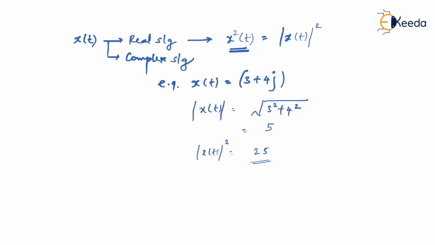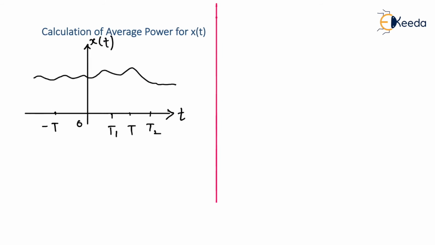We'll now see how to do the power calculations. When we do power calculations, this word is very important: we go for average power calculation of x of t. Again, I have taken a similar kind of signal, and again I'll be taking three cases. The duration of the signal should be known to you while calculating the power of a signal. So we'll take case 1. Let's say I want to calculate power within the duration from t1 to t2, as we have done for the energy signal, right? So I'm going to concentrate within the interval from t1 to t2.